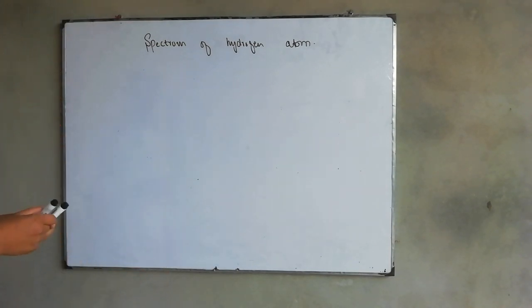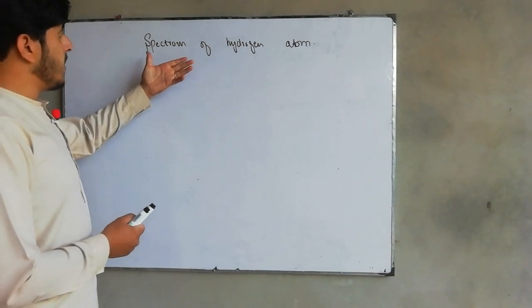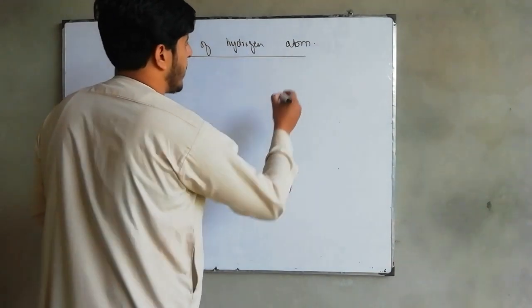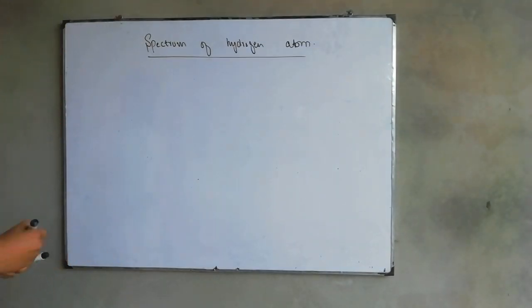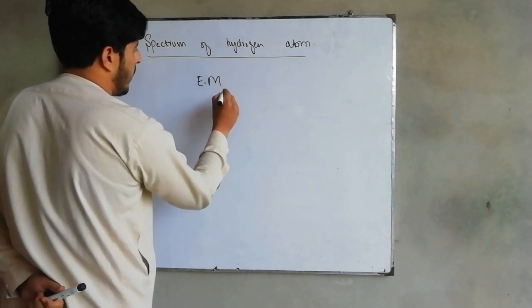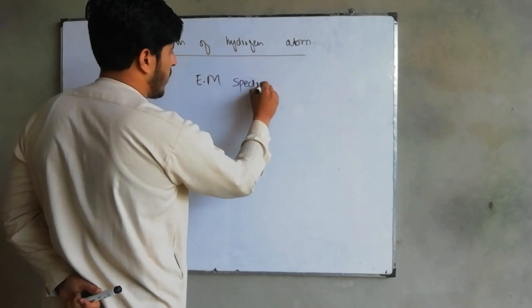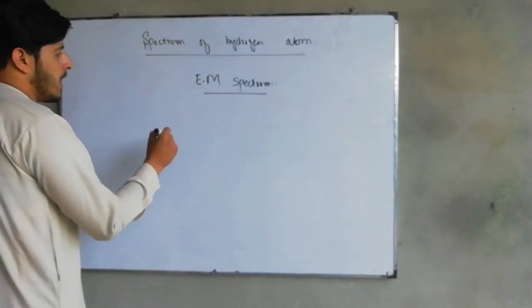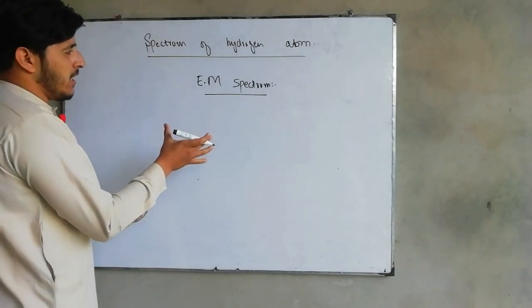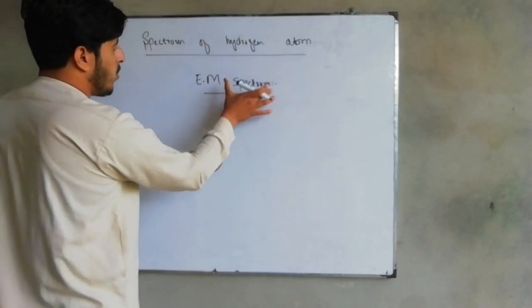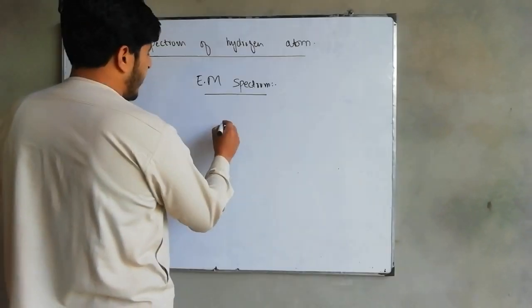Before going into detail of this topic, the spectrum of hydrogen atom, we have to know about the full electromagnetic spectrum, what the electromagnetic spectrum actually is. This is important, and if you know this whole thing, you will be able to learn about the hydrogen atom very easily. So the spectrum can be drawn like this.